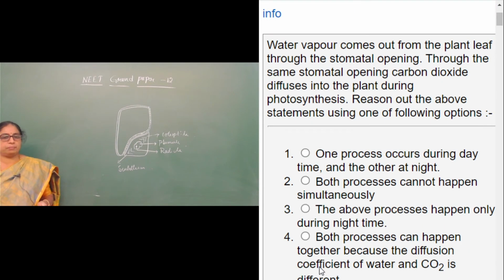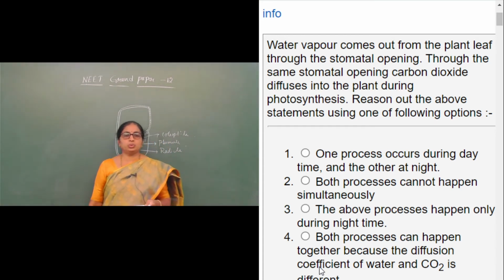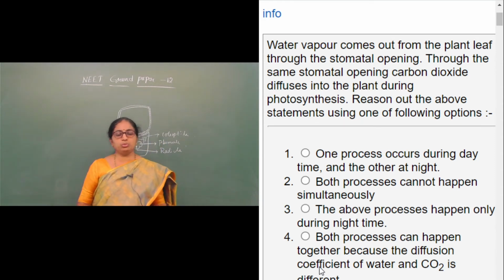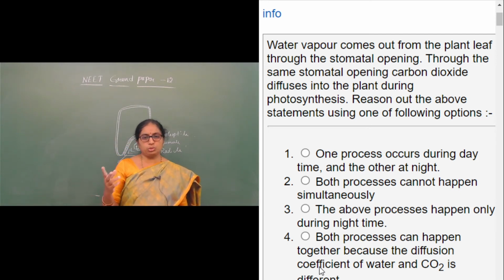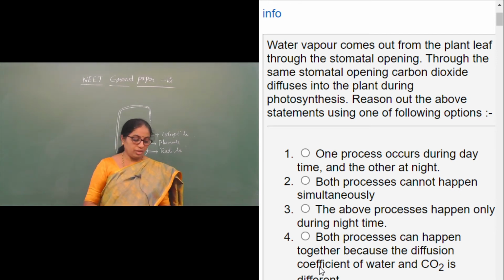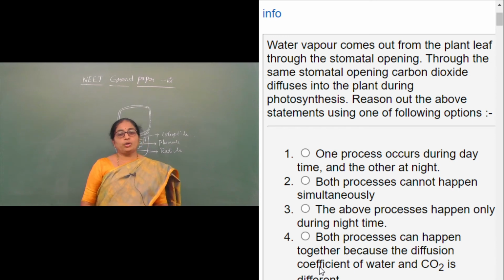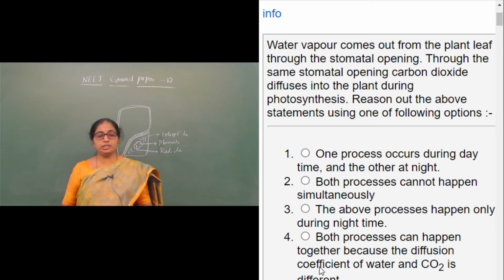Moving on to the next question. Water vapor comes out from the plant leaf through the stomatal opening. Through the stomatal opening, carbon dioxide diffuses into the plant during photosynthesis. Reason out the above statements using one of the following options. We need to fetch out the reason for those two statements in the given options. Looking into the options: one process occurs during daytime and the other at night. Both processes cannot happen simultaneously. The above processes happen only during night.